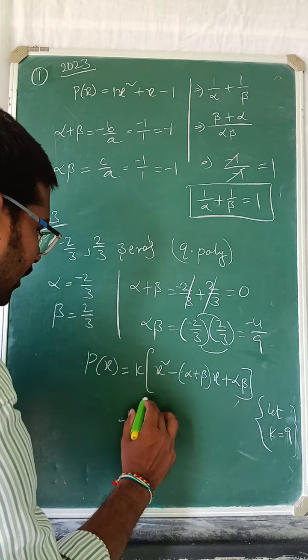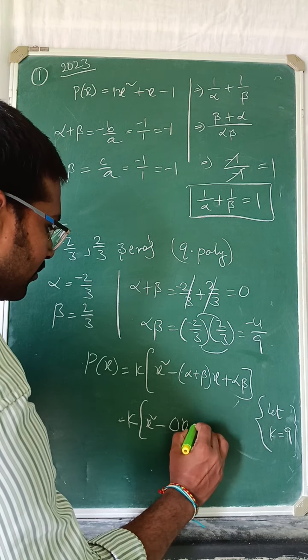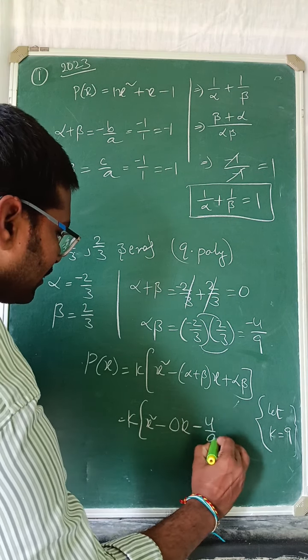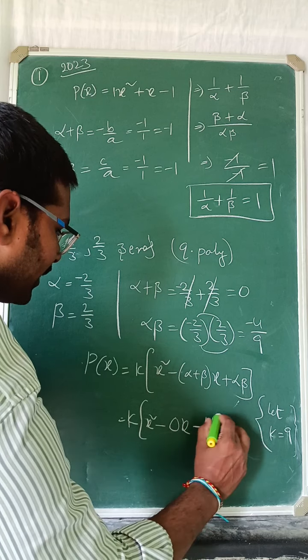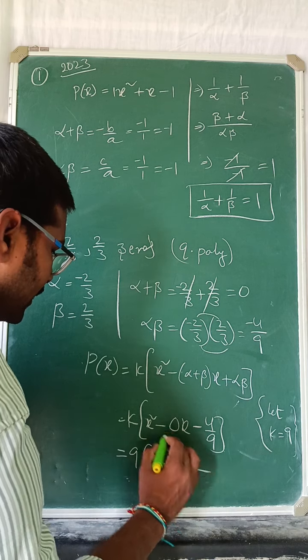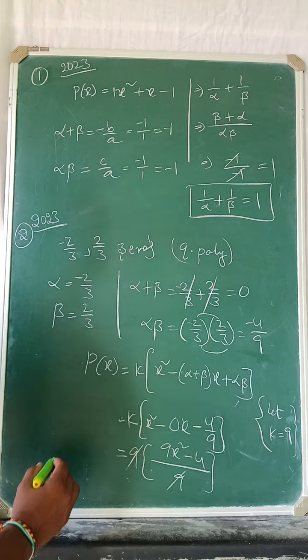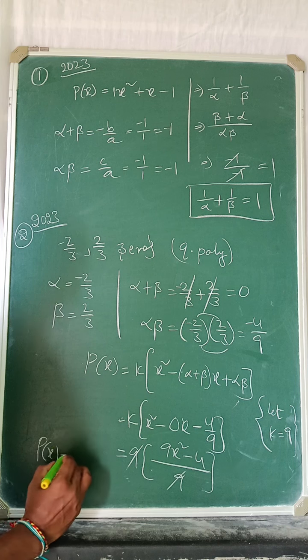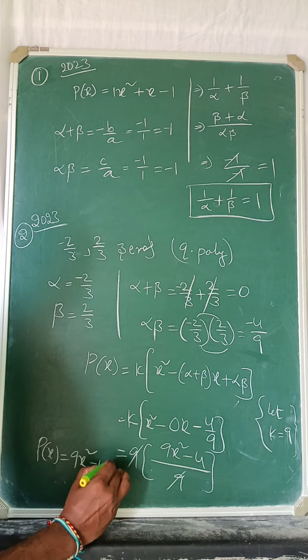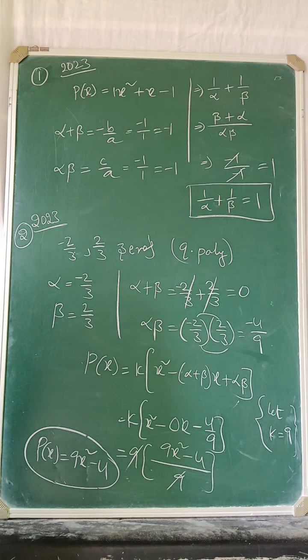That's it. K of x square minus alpha plus beta into x, that is 0, plus alpha beta, minus 4 by 9. Just you should take 9 here. Take the LCM, 9 into x square, 9x square minus 4. 9 gets cancelled. Finally, p of x we get 9x square minus 4. Now, once note this down.